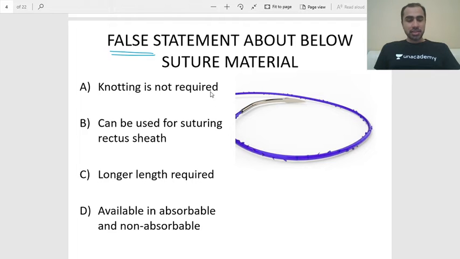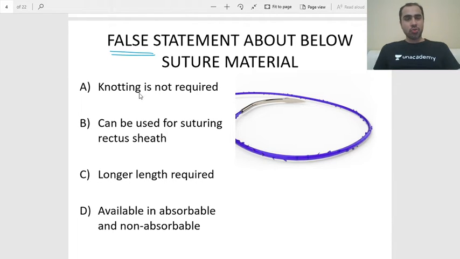Okay. Basically, everybody is choosing one of the options, and like I always say in AIIMS, they will always put options close to each other such that all of the options are selected by the students. That kind of a question is a question with a good discriminating index. Like this. Anyone with a different answer, a lot of you are online, you have to know this. It's quite new. This suture material, yes, anybody knows what is the suture material? Okay, the answer to this question is okay. Sunny says A, knotting is not required.